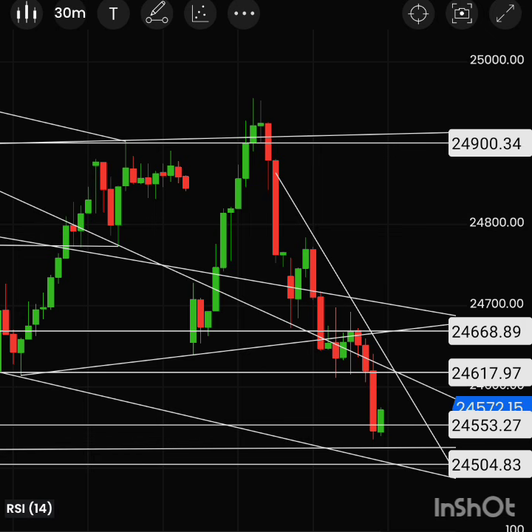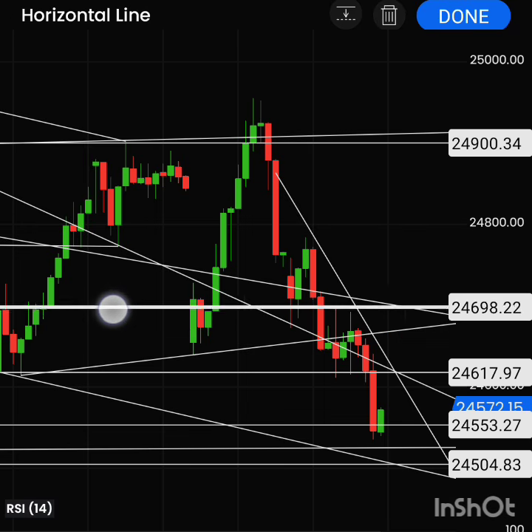So this range should be a short side. That means it's a very good range for the short side, to downside, if any bounce back. And you can see around 24,698 to 700 range will be another strong resistance.